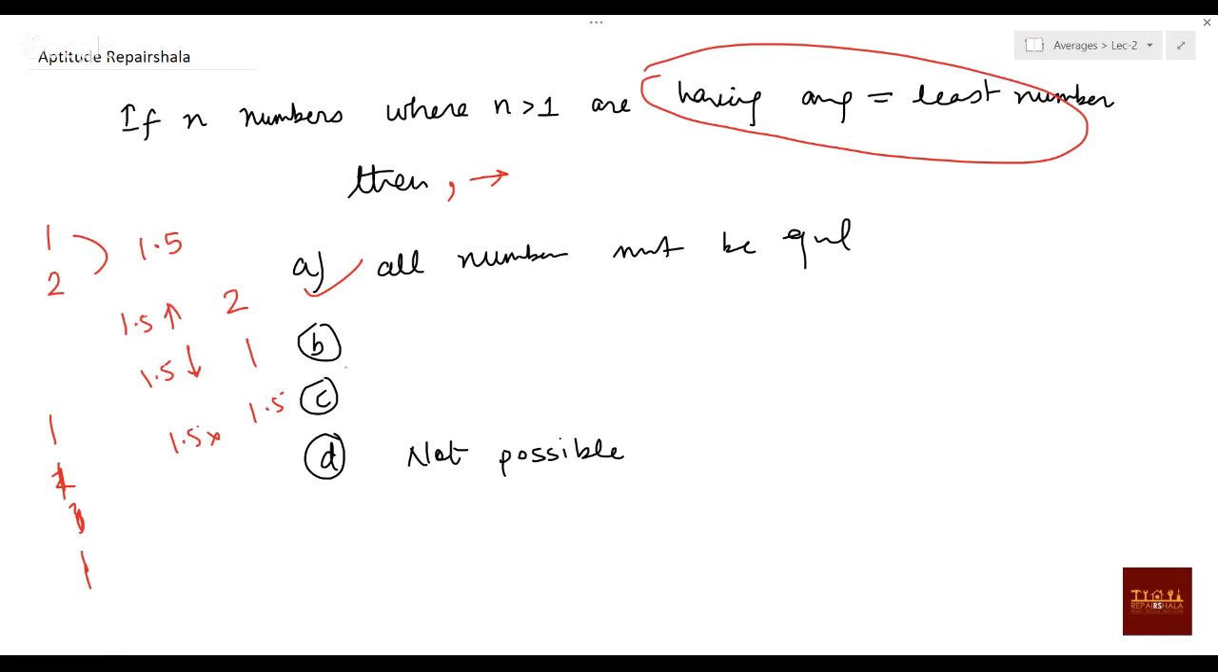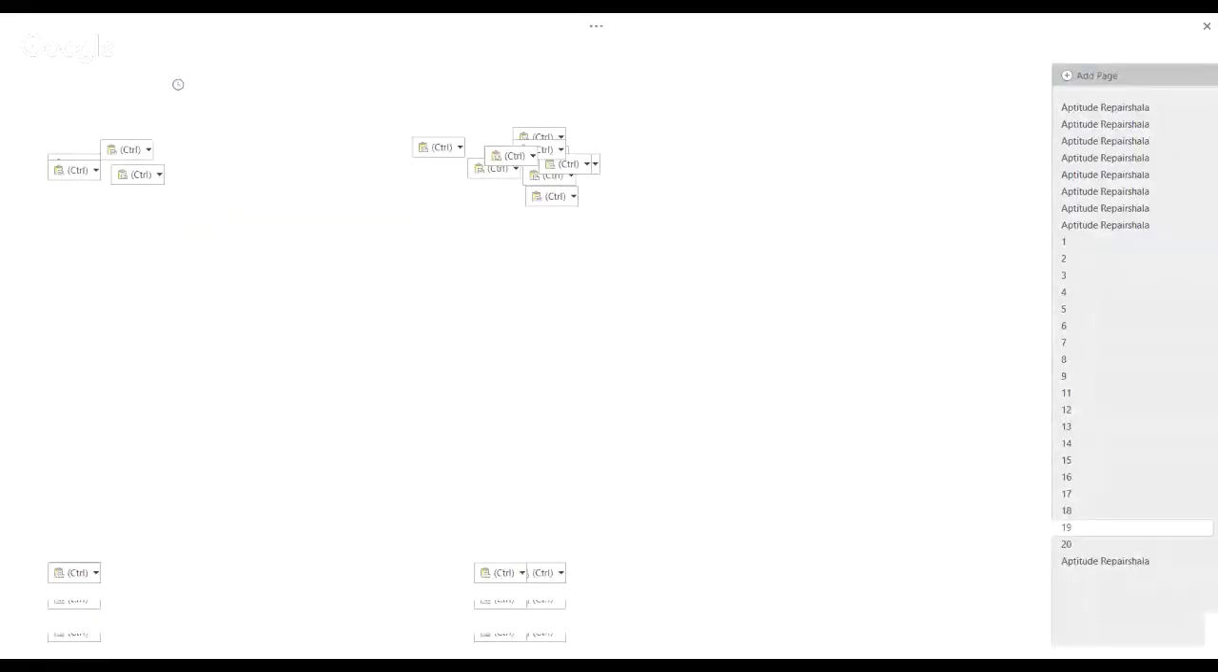So I hope you are clear with weighted average. If you have any doubt, please ask. I'm just waiting. At least if you don't have a doubt, type that you don't have any doubt.